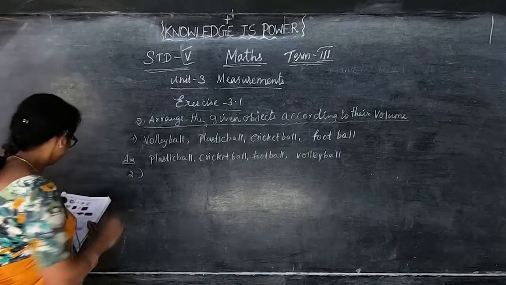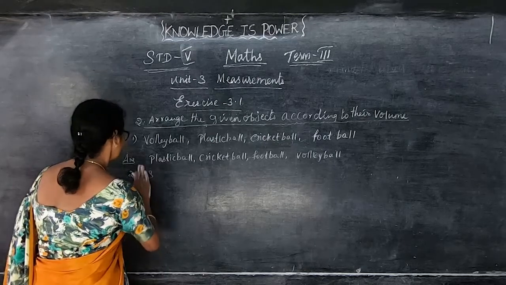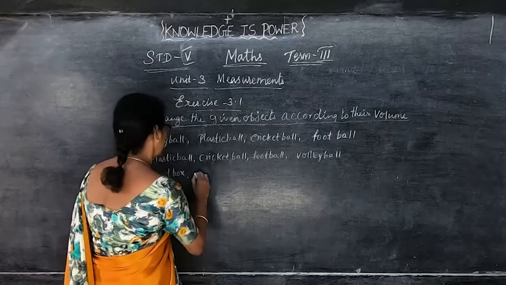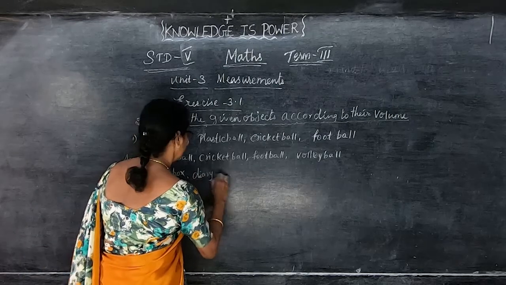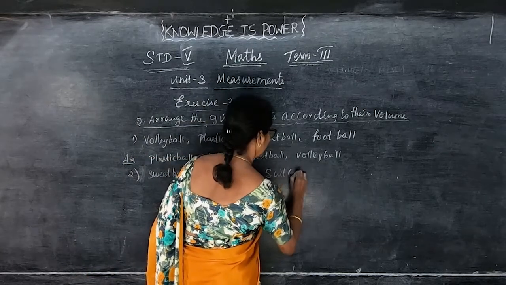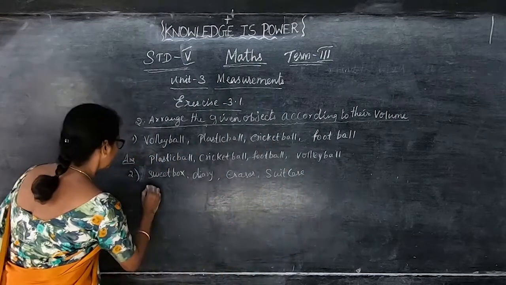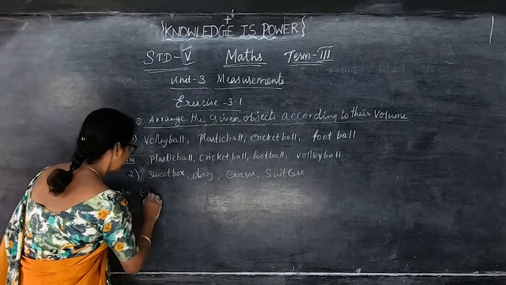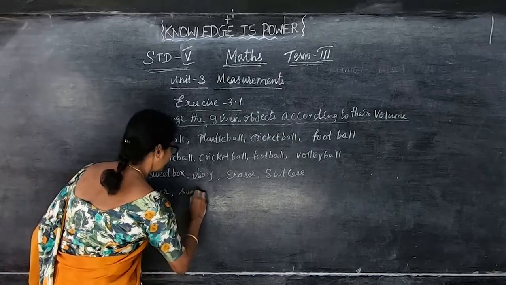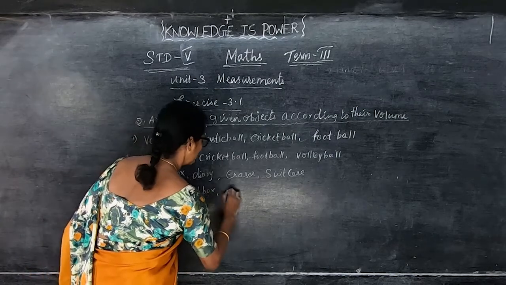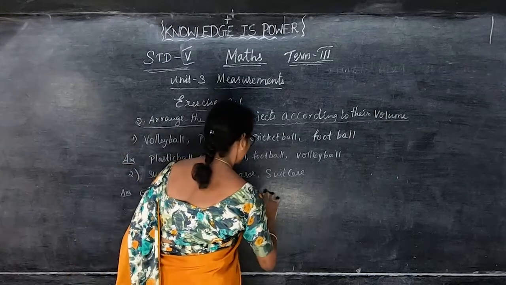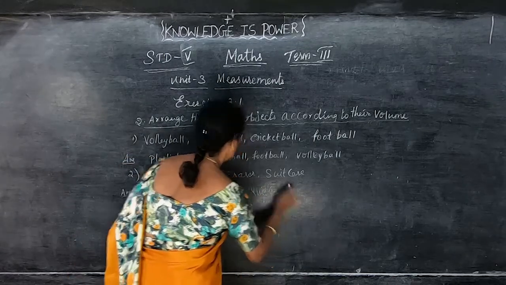Then the second one, sweet box. They have given the sweet box, then diary, then eraser and suitcase. So which is first? First we can put the eraser. Eraser you can write. And next, the sweet box we can write. Then the third one is diary, and the fourth one is suitcase. Okay. From the smaller object to the bigger object.